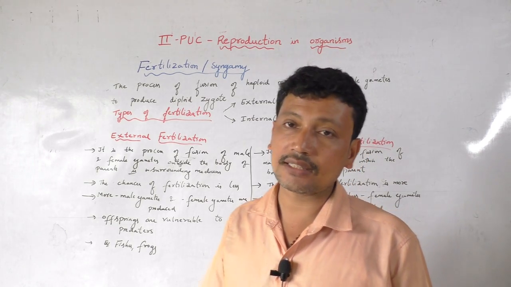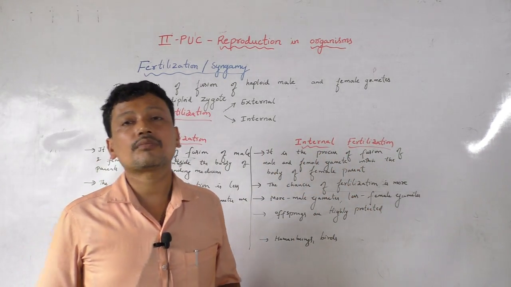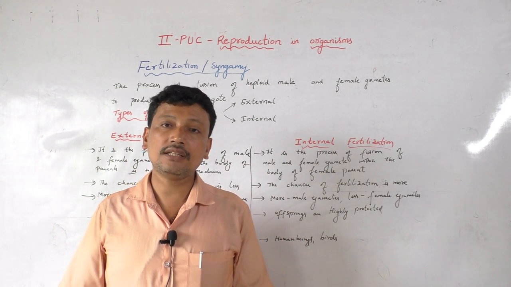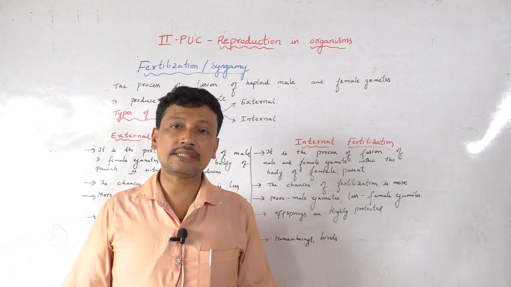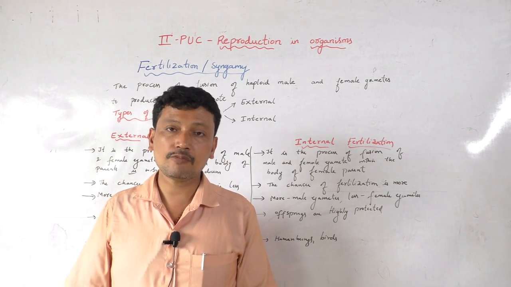And giving examples for external as well as internal fertilization, the examples for external fertilization are fishes as well as amphibians like frogs. In case of internal fertilization, we can see the reptiles, the birds as well as human beings, that is mammals.